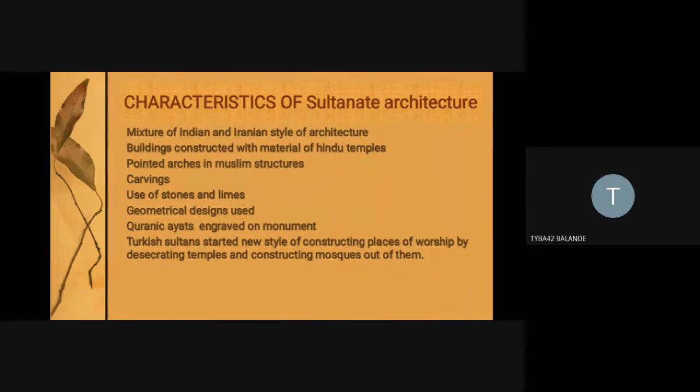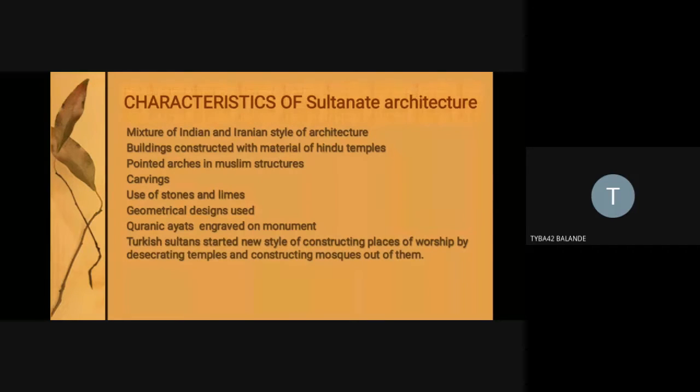Then the seventh important characteristic feature is that the Turkish sultans started a new style of constructing places of worship by desecrating temples and constructing mosques out of them. This is very important, and we should understand that when we are talking about Humayun's tomb or Agra Fort, these are magnificent and very pure in the style of their architectural heritage. They have attained the zenith in terms of architecture.